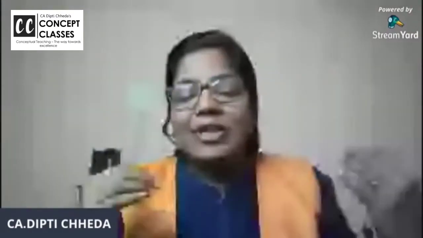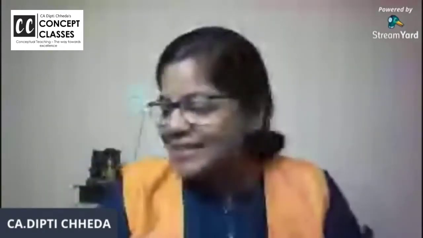One more silly mistake I am reminded of. Students compute income from house property for H1, H2, H3. If there is a loss, they write it in brackets as a loss and finish. That costs one mark. Finally, when you have house property 1 with a loss and house property 2 with income, you have to write the net final income from house property. Any doubt, if you want to revise, keep commenting in the chat box.